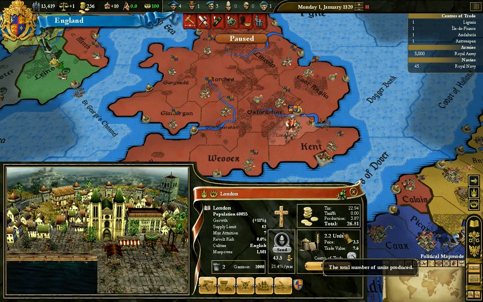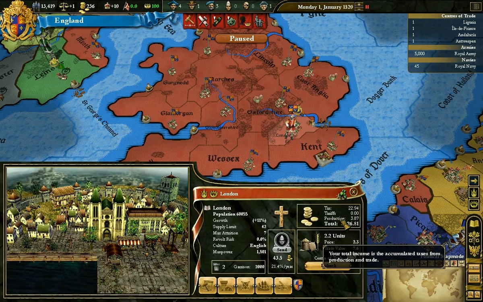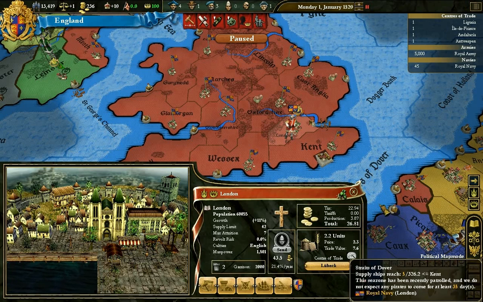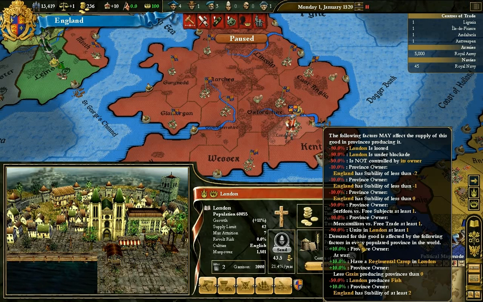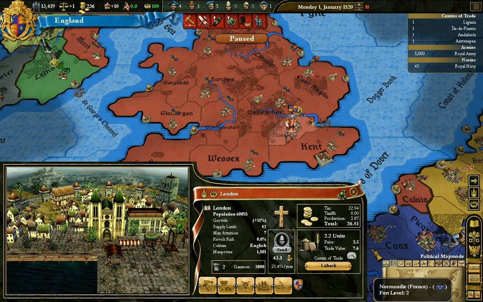The reason for that is population. Population has a direct impact on how many units of a trade good are produced. So a high population province will produce a lot of them, which in turn will have higher production income. That's just kind of how it works. Price is basically the resource price on the market. There's a lot of these factors. These aren't all applying. These are just showing us what can apply. So, for instance, a regimental camp in London would increase the demand for grain. But if the province were looted, it would decrease the supply of grain. And it's basically a little feature of supply and demand. It's very basic.